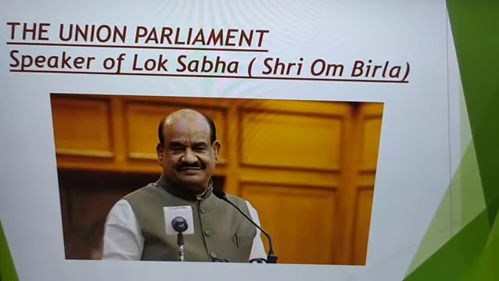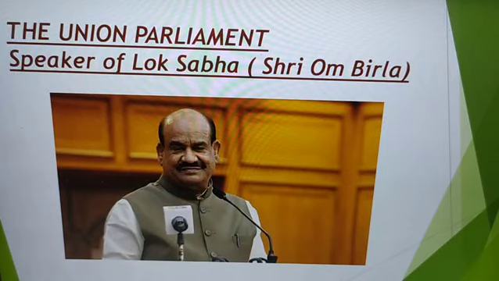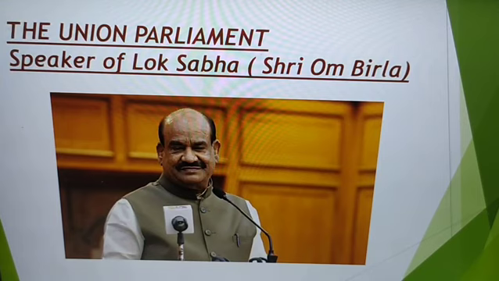Now, let's talk about the Speaker of the Lok Sabha. Now, who is the Speaker? The Speaker is the principal presiding officer of the Lok Sabha. So, he is the one who presides over the chair of Lok Sabha, and all the debates, discussions, speeches are addressed to him. Now, his position is a very important one.